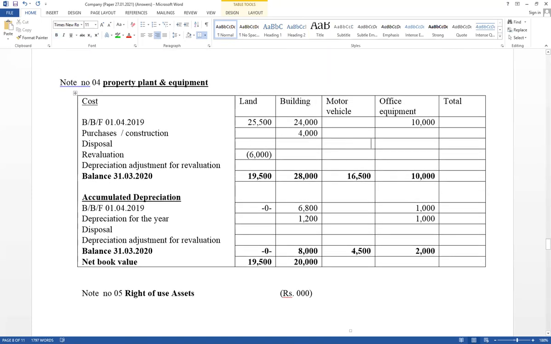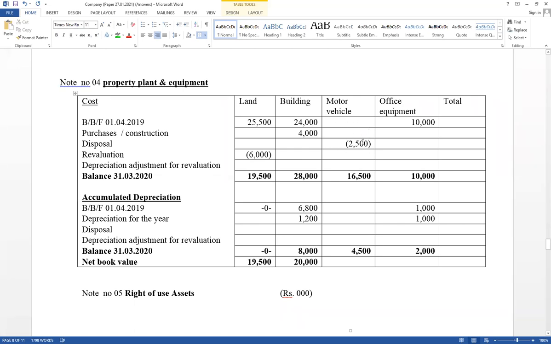Disposal asset cost value should be deducted here. 2,500, it has been recorded already. Therefore, think about the opening balance. This is the cost value, recorded already. But we have to calculate the opening balance.